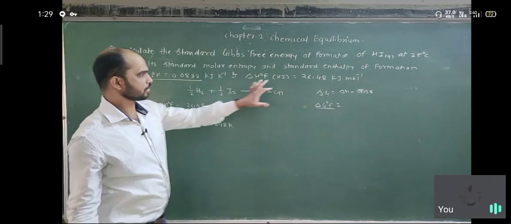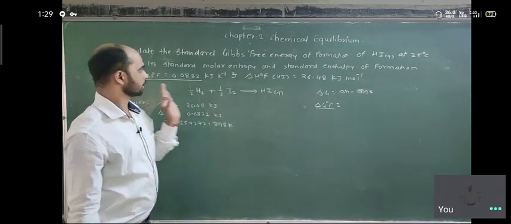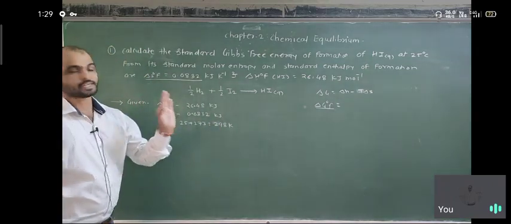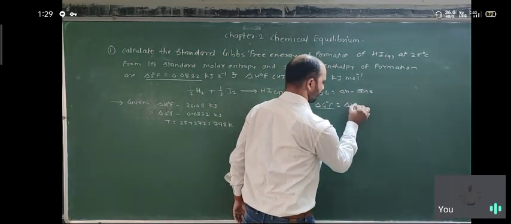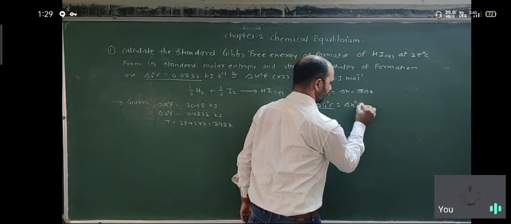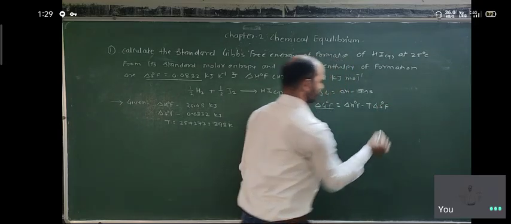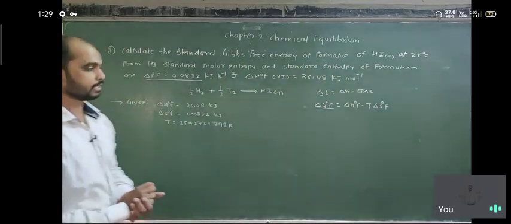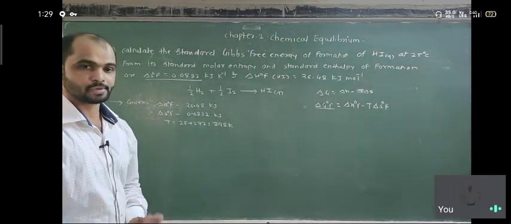From these two values we calculate the standard Gibbs free energy of formation as delta H naught F minus T delta S naught F. Using this formula we can calculate the standard Gibbs free energy of formation.